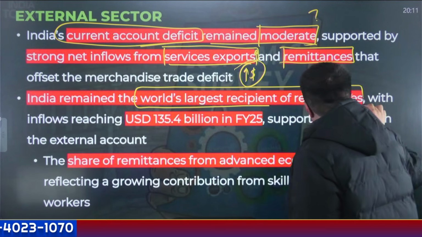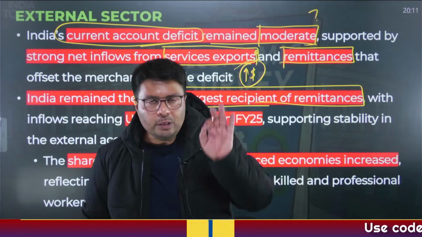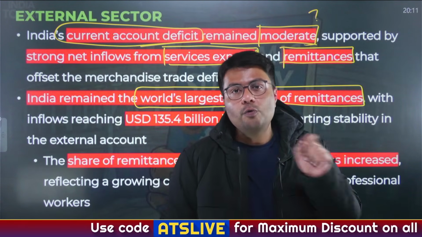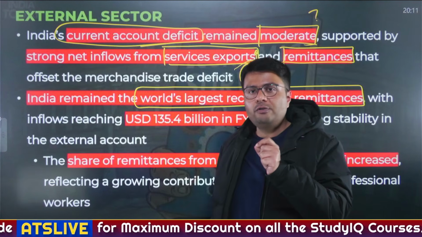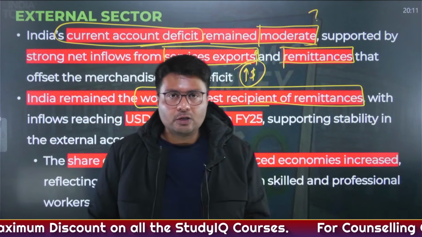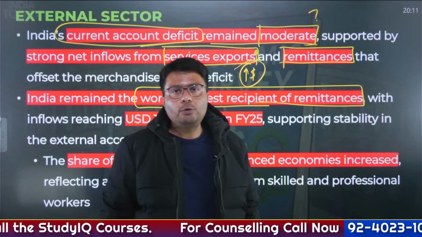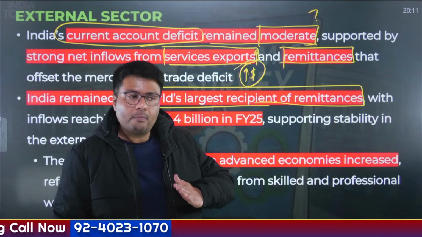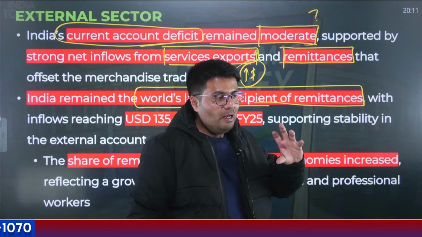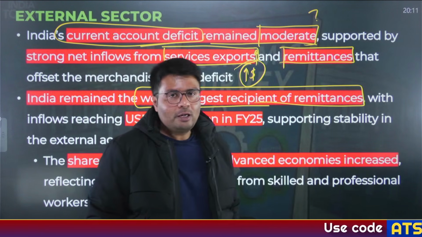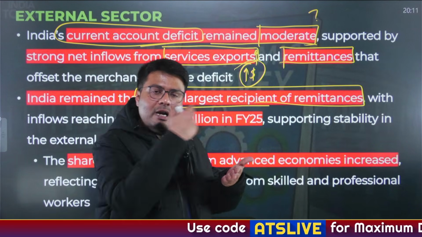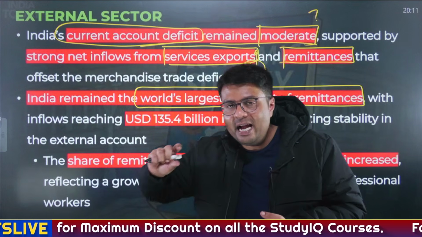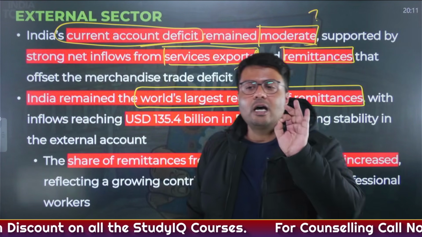What are remittances? Let me give you a very simple example. You know Sundar Pichai, right? Sundar Pichai is the CEO of Alphabet. Alphabet is the parent company of Google. So Sundar Pichai, who hails from India, lives in the US and his parents live in Madras. So suppose Sundar Pichai is sending money to his parents in Madras, right? So this is a dollar flowing into the Indian economy, but this is a one-way payment. Can you expect the parents of Sundar Pichai to return the money back to their son? No, obviously not, right? So these one-way payments that come from outside into India, or the payments that go from India to other countries, are called remittances.